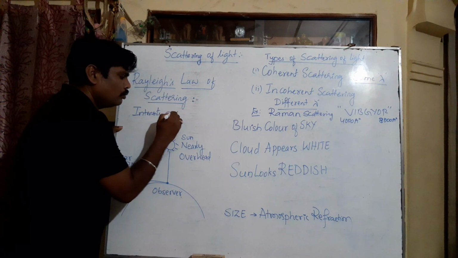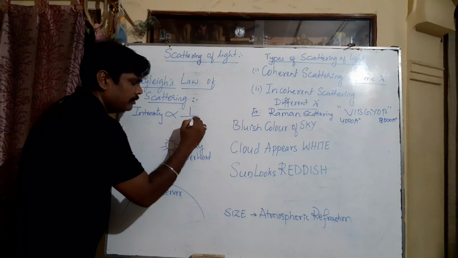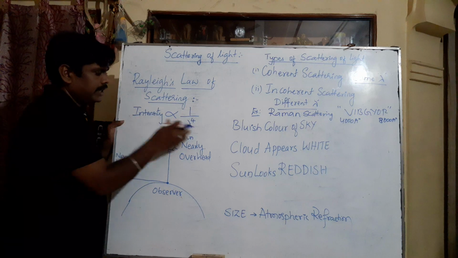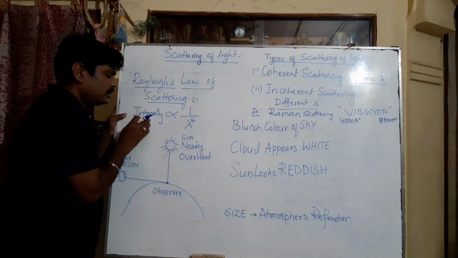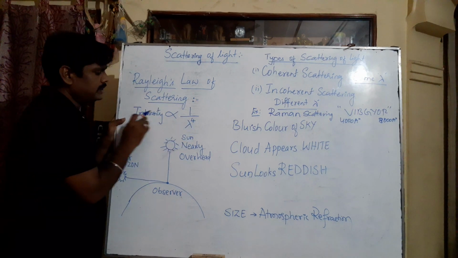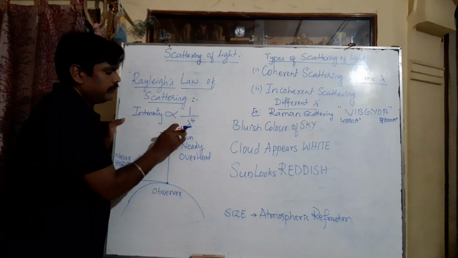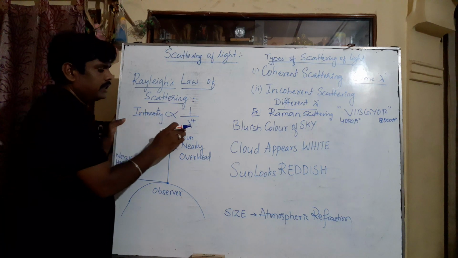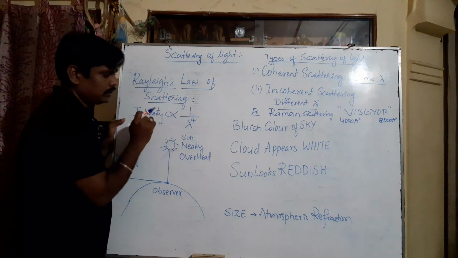is inversely proportional to the fourth power of the wavelength of light used. So which light will be scattered more? The light having lesser wavelength will be scattered more. It means inversely proportional to the fourth power of wavelength. So the light will be scattered less if it has a longer wavelength, and the light will be scattered more if it has a shorter wavelength. That is the meaning of inversely proportional.